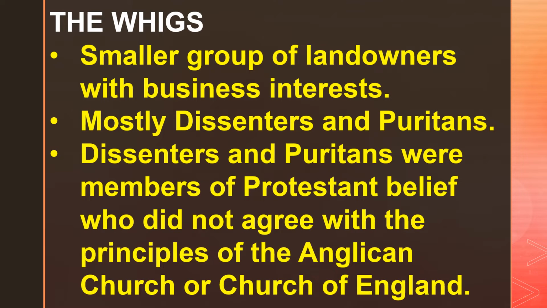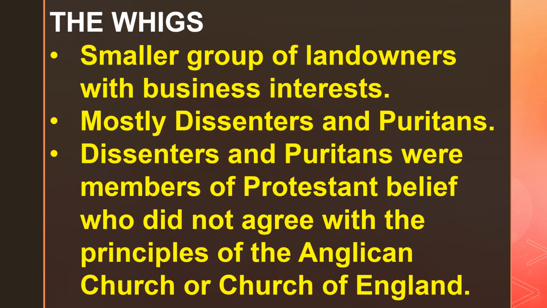Who were the Whigs? The Whigs were lesser in number than the Tories and they were also landowners, but they also had business interests. They had manufacturing units, they had factories. So, along with being landowners, they also were involved in trade. And when you look at their religion, they were mostly dissenters and Puritans.